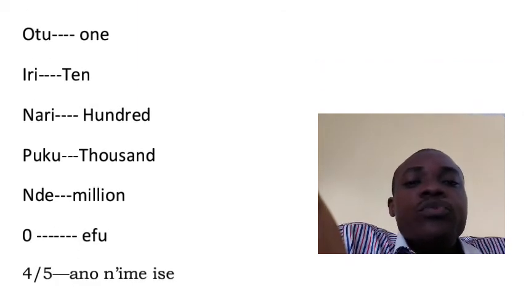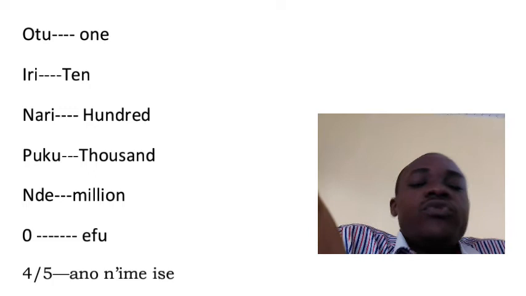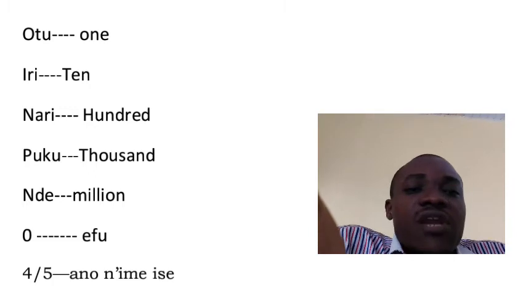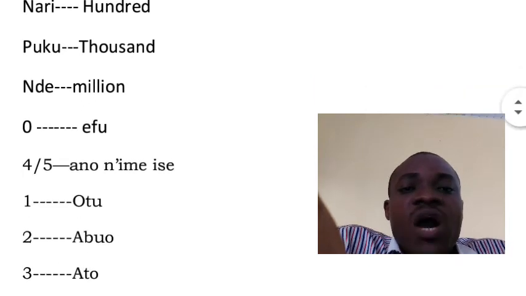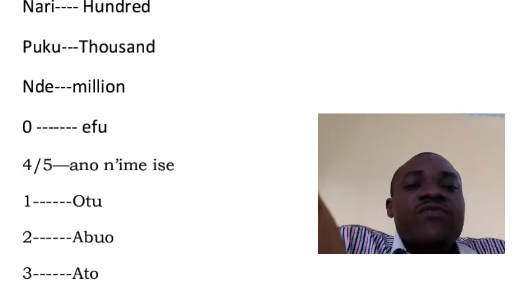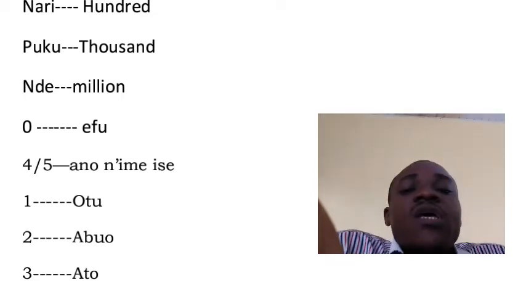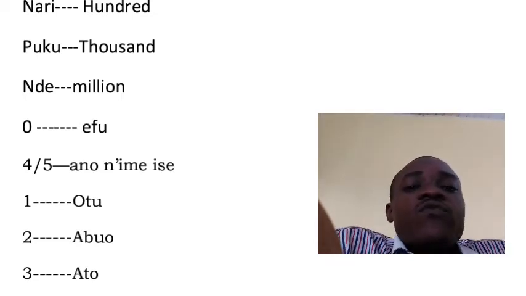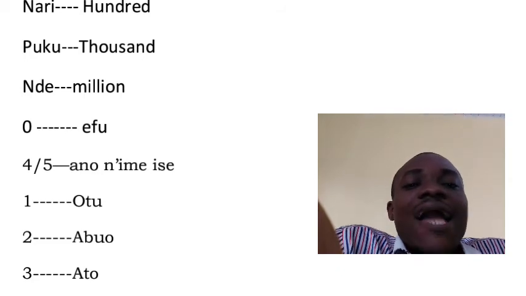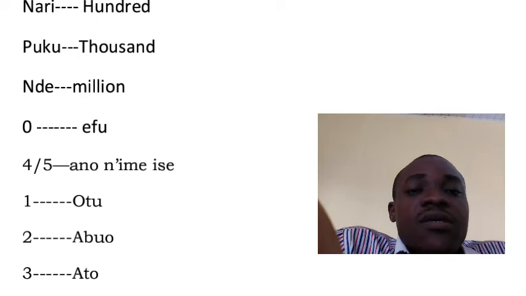Puku, P-U-K-U. Puku means 1,000. Nde, N-D-E. Nde means million. Now have that Efu, 0, which is Efu, E-F-U. Now we now have 4 over 5, which is Ano n'ime ise, that is 4 over 5.